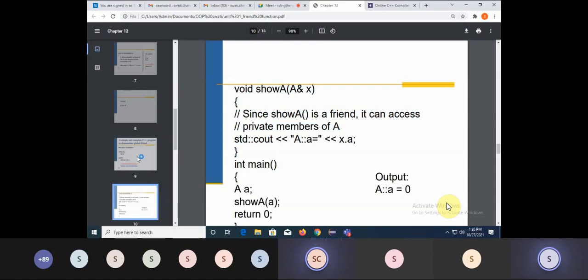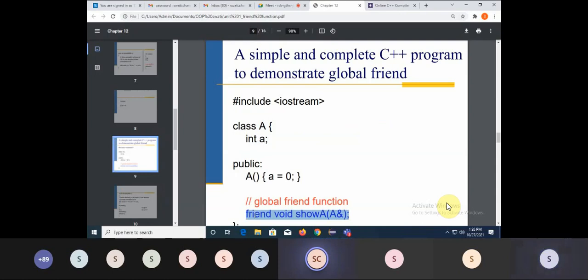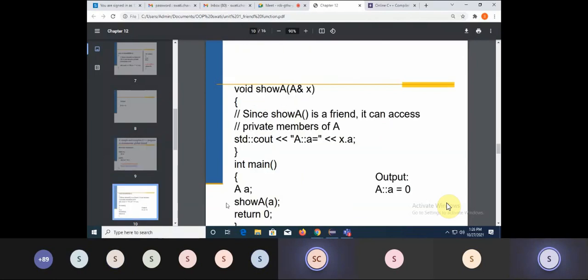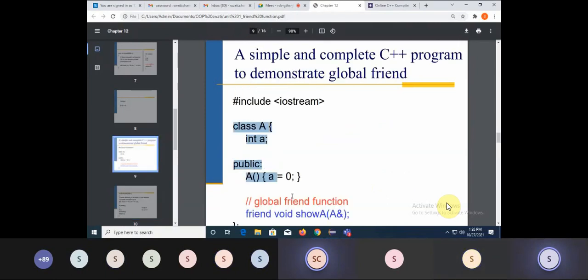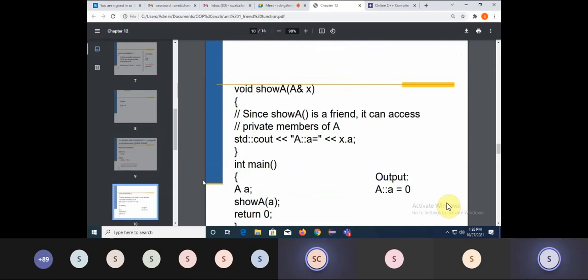But can anyone tell me, is this function required for a single class? No. I can simply write any member function here. Yes or no? Yes, ma'am, this is not mandatory. You can access A even from a normal member function, because you are playing with only one class. So this is not needed, but the concept can be implemented. You can use a friend function instead of a normal member function. That's it. So a member function can be replaced with a friend function.